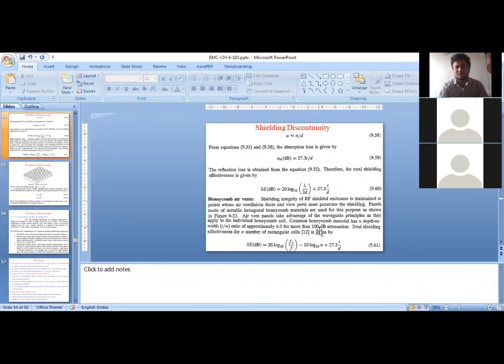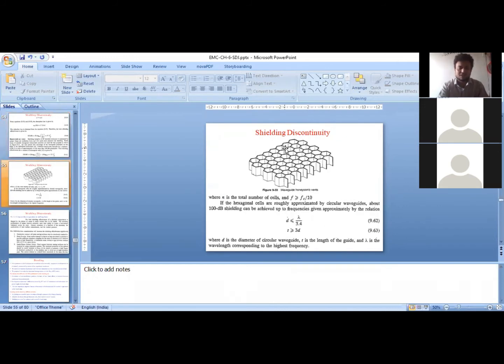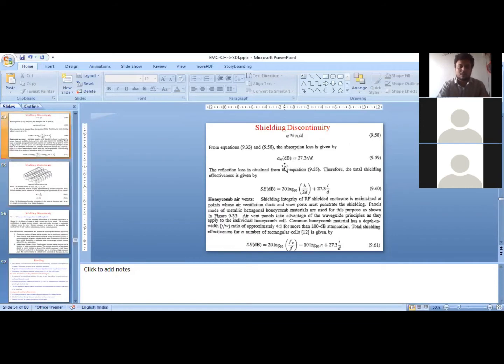100 dB attenuation means if 1 watt of signal is there on this side of the shield, then the signal coming on the other side of the shield will be 10 to the power minus 10 watts, or we can say 100 picowatts. That is very, very small. So that is quite fair shielding this shield will offer when the ratio of the thickness to the diameter or width of the hexagonal cell is maintained at approximately 4:1.